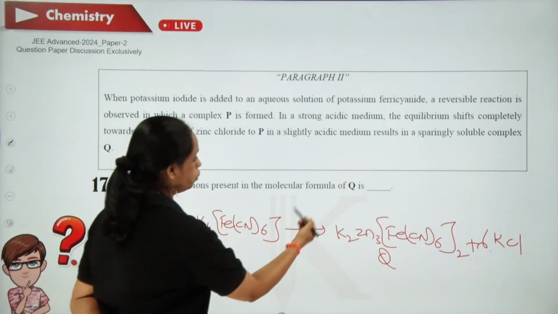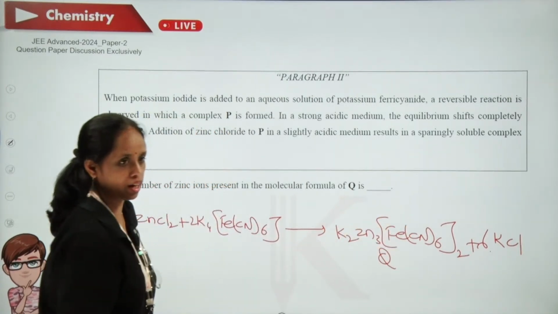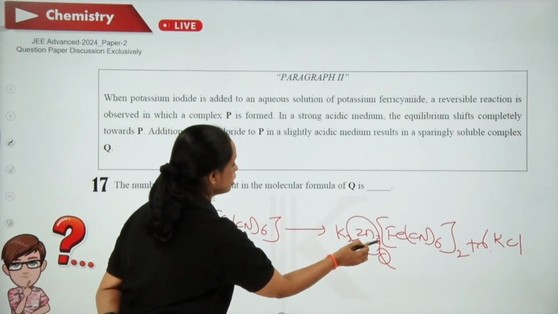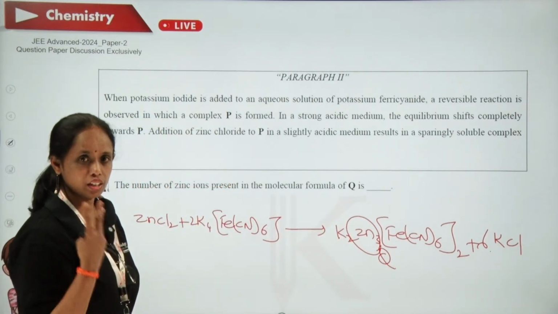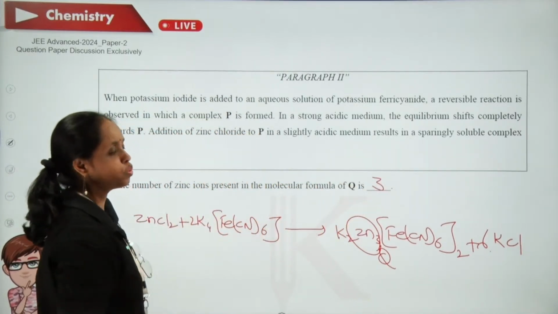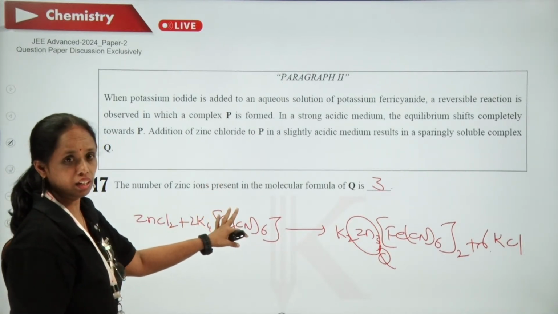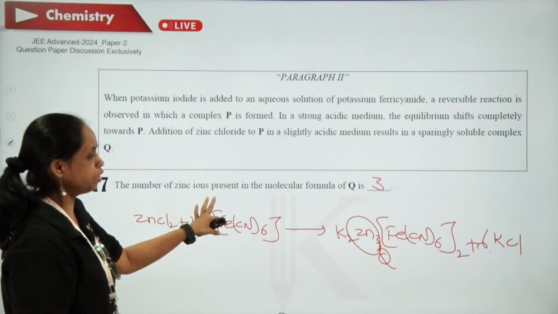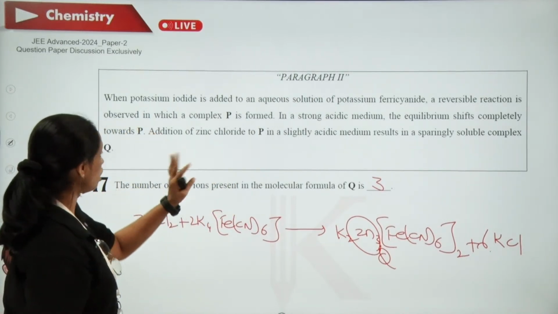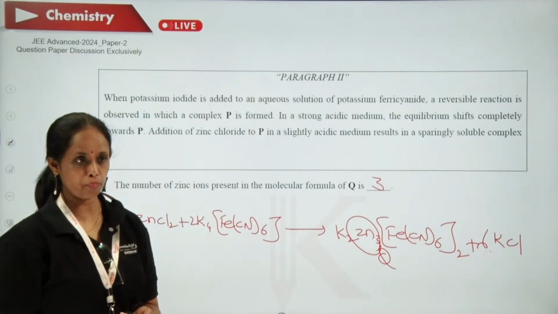So K2Zn3[Fe(CN)6] taken twice. In that, how many zinc ions do you have? 3. So the answer is 3. These two questions are from practical chemistry. That means practical chemistry has a very important role in coming years also. So we have finished the 17 questions of chemistry in Paper 2.